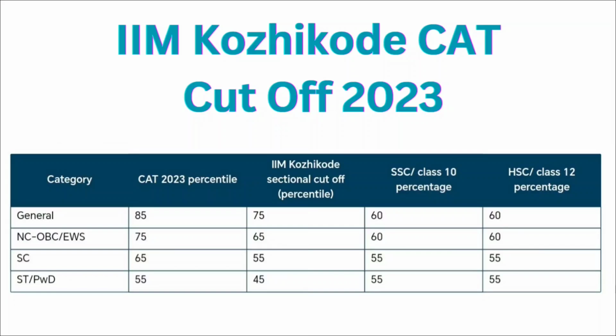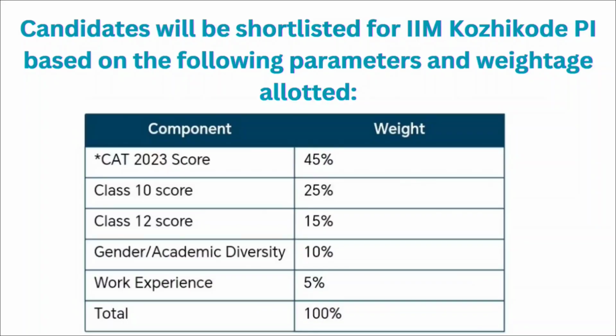Then for ST and PWD, it is 55 percentile with the overall CAT entrance examination score, 45 percentile with the VRC, DILR and quantitative ability section, and you must have 55% or more marks in your class 10th and 12th examination. Then for IIM Kozhikode, the candidates will be shortlisted for the PI based on various parameters. Like the CAT 2023 score will have the 45% weightage, class 10 score will have 25% weightage, then class 12 score will have 15% weightage, then gender and academic diversity will have 10% weightage, and the work experience will have the 5% weightage.